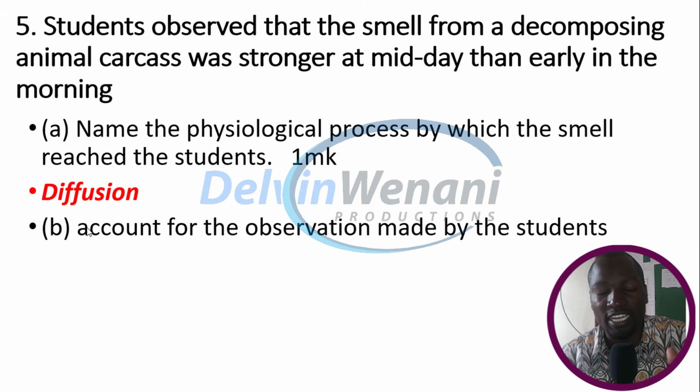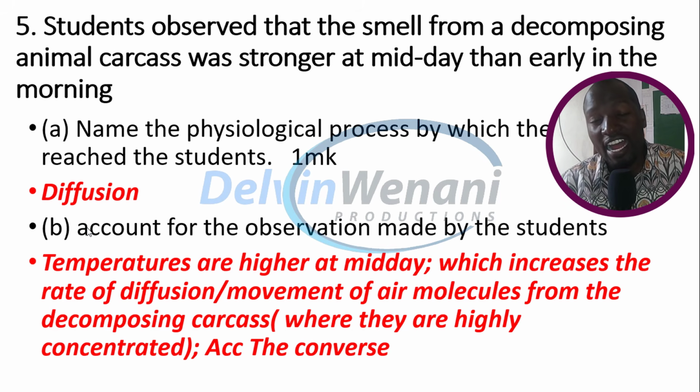So we are giving a reason as to why the students observed what they observed. And that is why we say it's called what? Accounting. In this case, the temperatures are higher at midday, and this increases the rate of diffusion or movement of air particles from the decomposing carcass. Remember, at the decomposing carcass, that's where the particles are highly concentrated. And also we accept the converse. The converse means the opposite of that. At lower temperatures in the morning, there will be a decrease in the rate of diffusion.